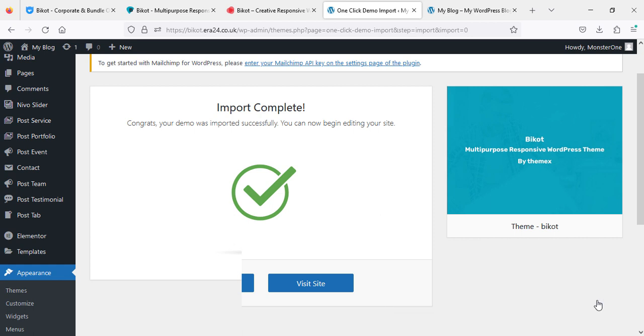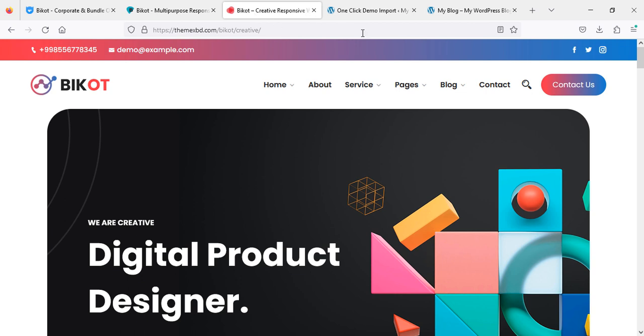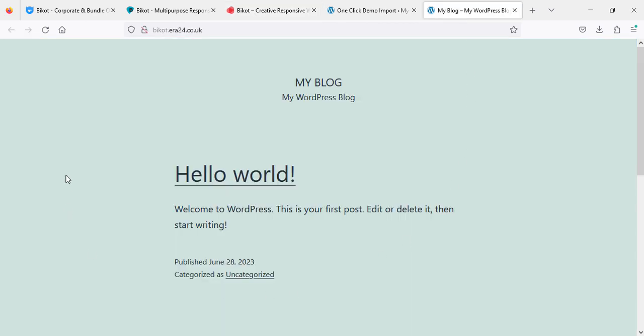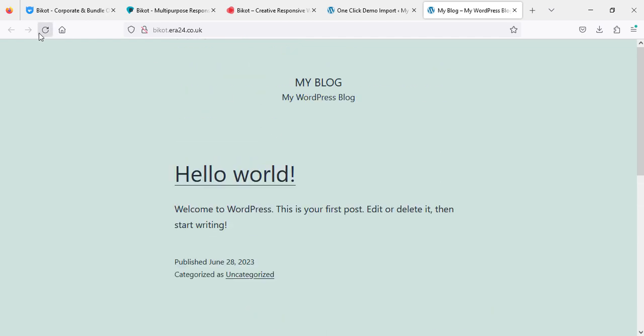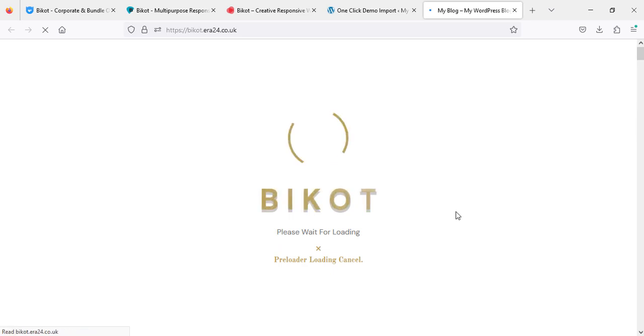Now as you can see, the import is completed and our website should look like the demo website. Now we are going to refresh and see how our website looks. Click refresh, and now it is loading.